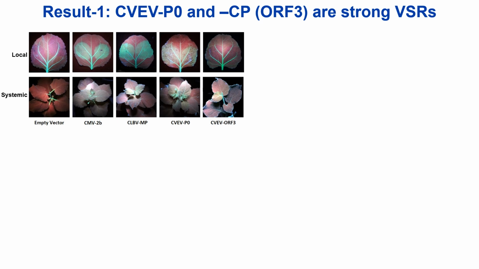We see bright GFP fluorescence in CVEV-P0 co-infiltrated areas at 5 dpi, while CVEV-CP fosters GFP signal in upper leaves by 14 dpi.